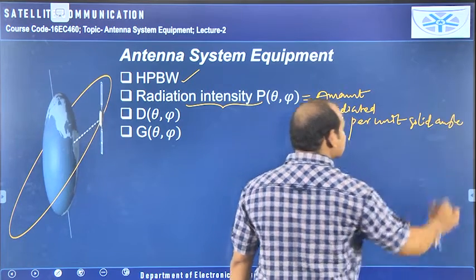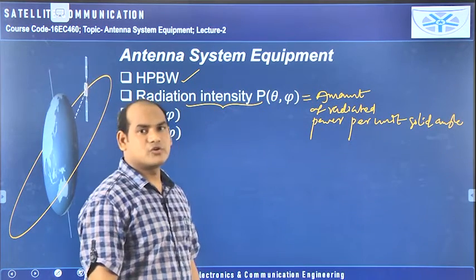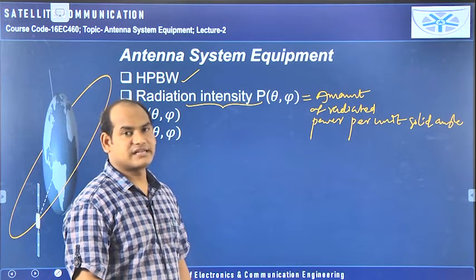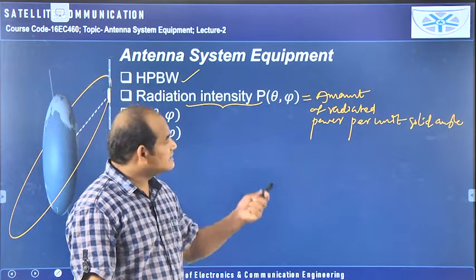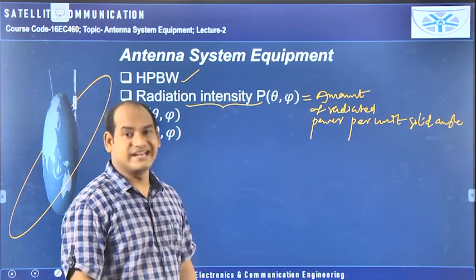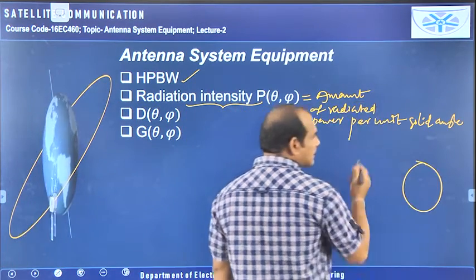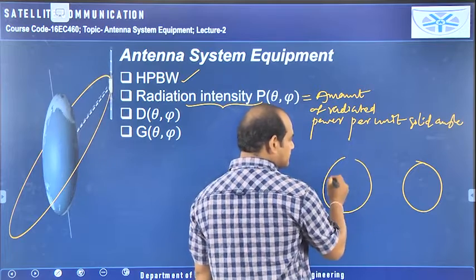So in the last class I gave the explanation about the normal angle and solid angle. The normal angle is given in terms of radians, and the solid angle is given in terms of steradians. The normal angle is related to the circle, and the solid angle is related to the sphere.